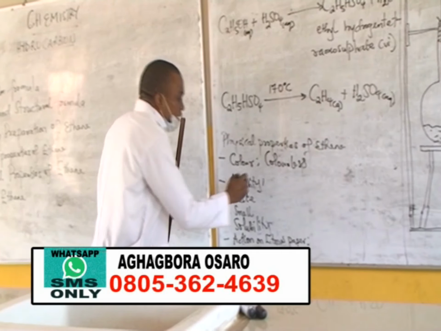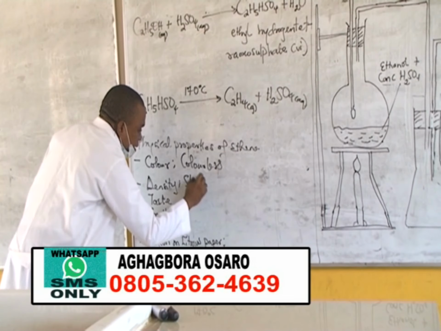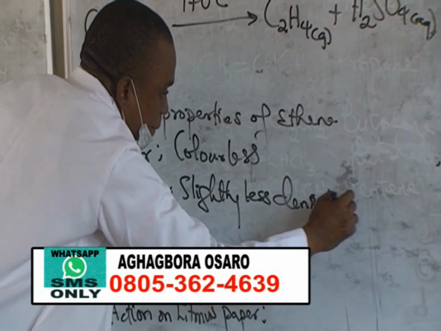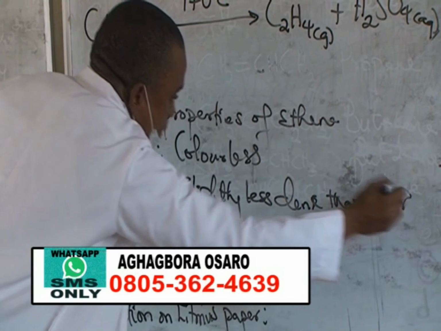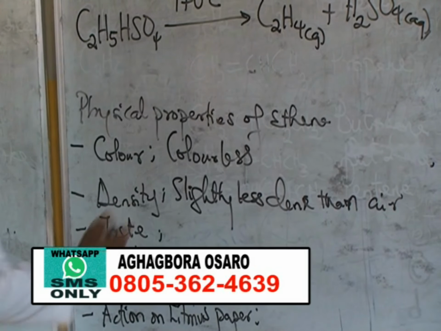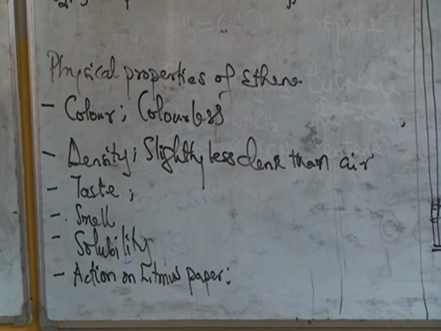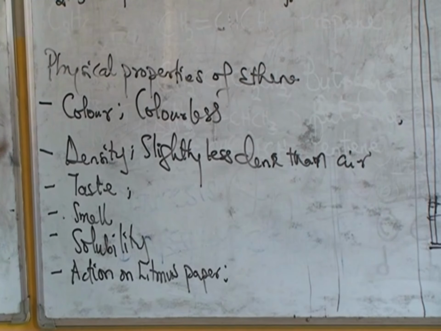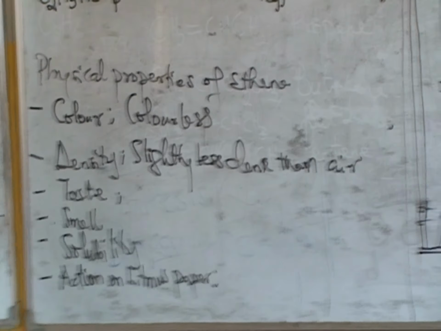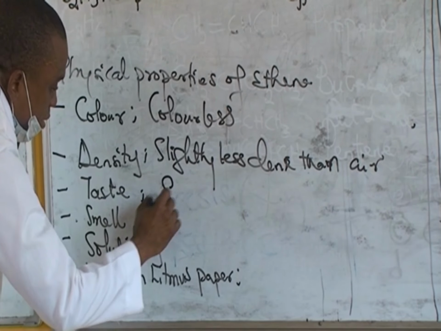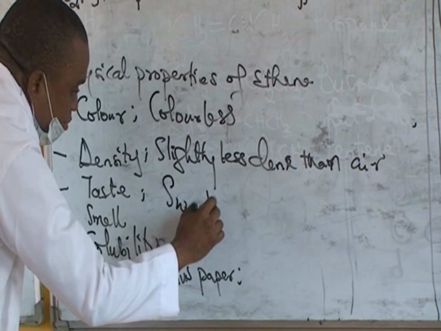And so you simply write slightly less dense than air. Now take note that not all gases may display all the parameters. Some of them you may only get just 3 or 4 of it. Some of them you can have all of it. Ethene has a sweetish taste when perceived.